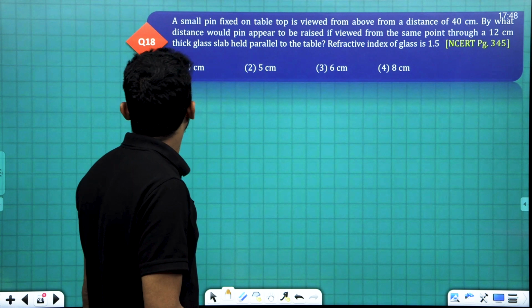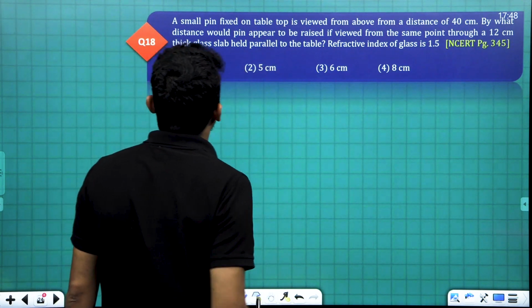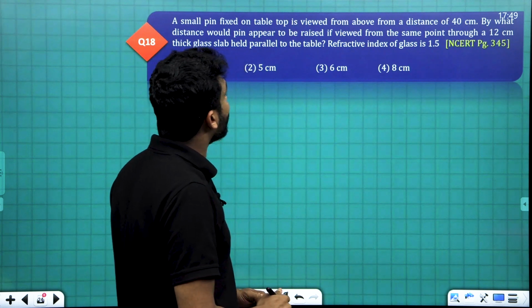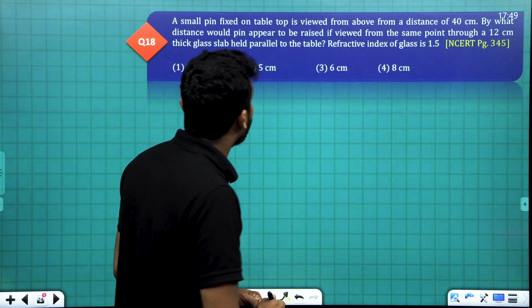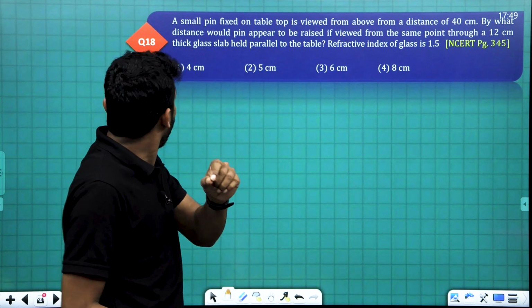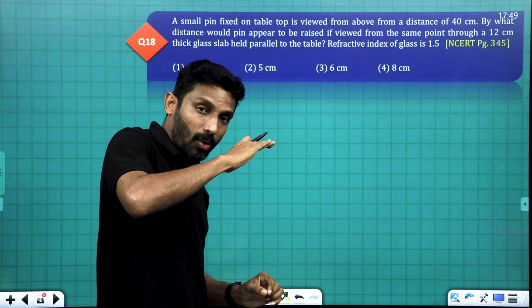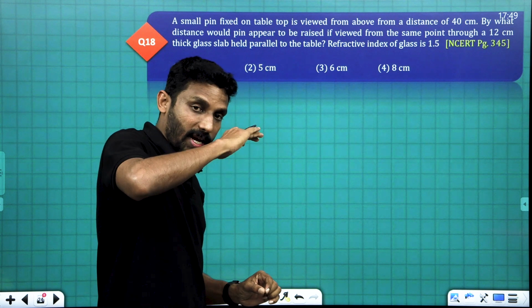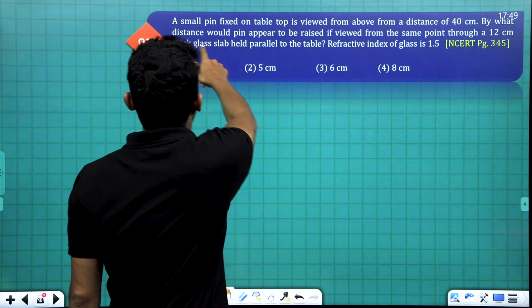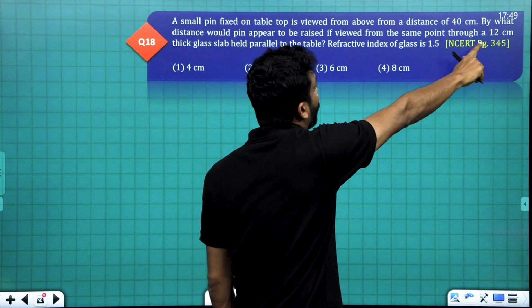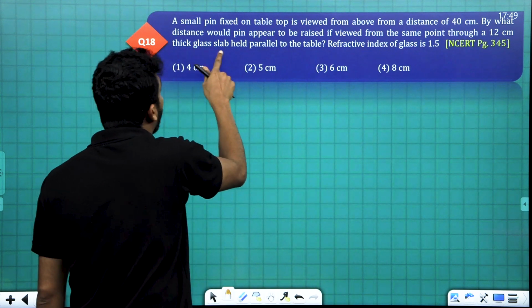18th. A small pin fixed on the tabletop is viewed from above from a distance of 40 centimeter. There is a small pin, and it is viewed from above at 40 centimeter. By what distance would the pin appear to be raised if viewed from the same point through a 12 centimeter thick glass slab?